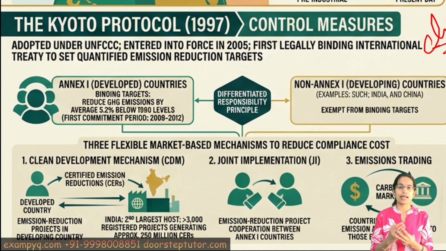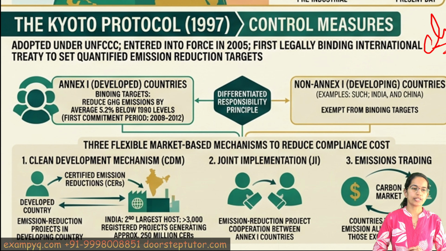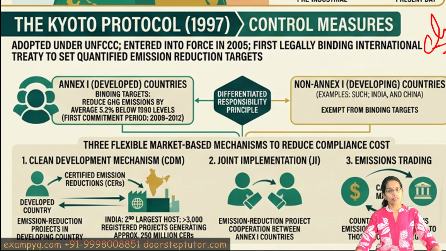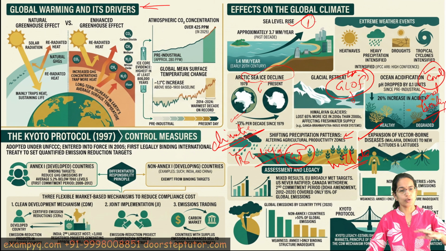There are three mechanisms which have been adopted under the Kyoto Protocol, which we have covered in our lecture on the Kyoto Protocol in detail. However, just to summarize, it is the CDM, that is the Clean Development Mechanism, followed by joint implementation and trading of emissions. That means the developed nations would say that these amounts of emissions from the developing nations are permissible. In lieu of that, they would exchange the surplus emissions and sell those exceeding ones into the market, right? That is how the carbon market actually works. A very interesting concept that has been taken into account in recent days.